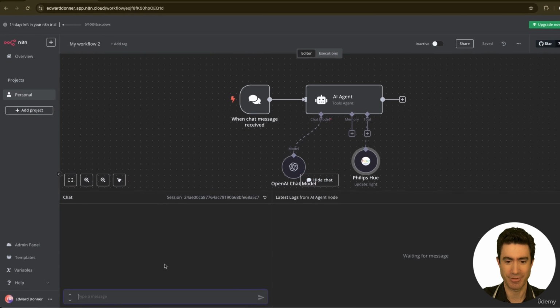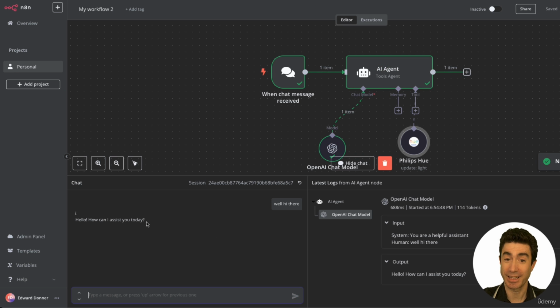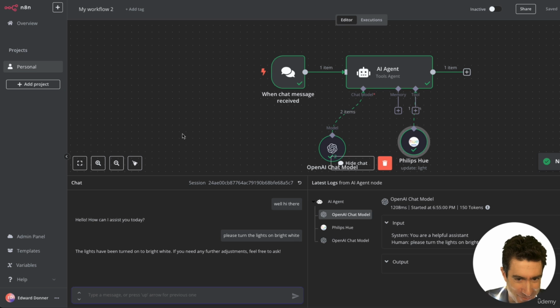Let's get going with bringing up the chat message that's associated with this input. And let's say, well, hi there. And you can see it working and thinking, hello, how may I assist you today? Let's say, please turn the lights on bright white. And let's see, and bam! Did you see that coming? On come the lights, I am in fact wearing my light strip.